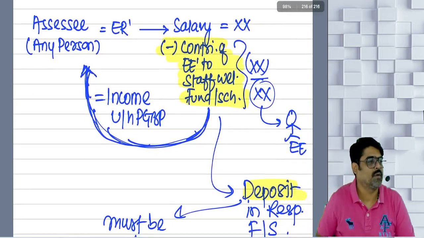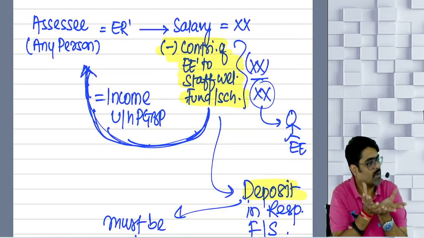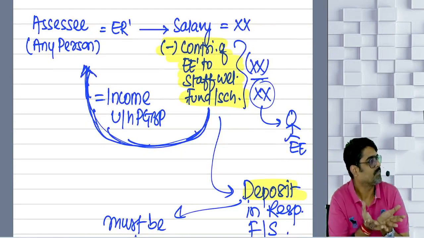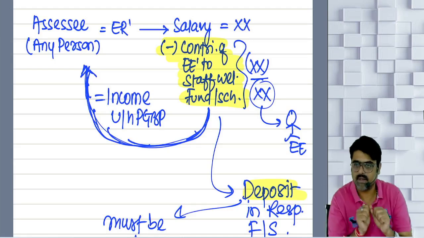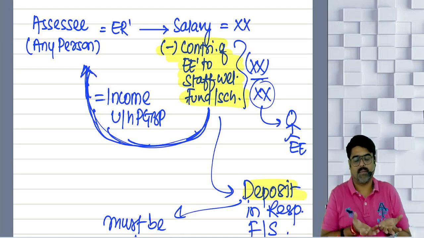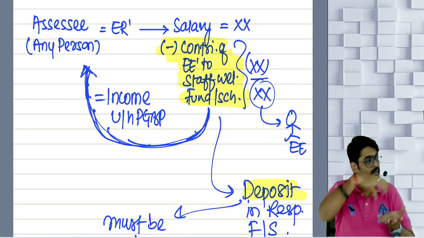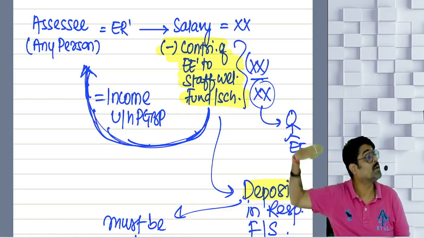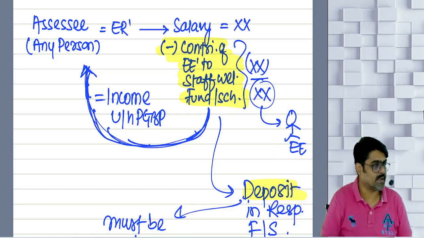So first of all, the amount which I deduct will become my income, because that amount is still with me. That amount I have not given to my employee. So the amount which I have deducted out of the salary of my employee is my income. And if I want to take the deduction of this income, I will have to deposit this amount in the fund or scheme for which I have deducted.